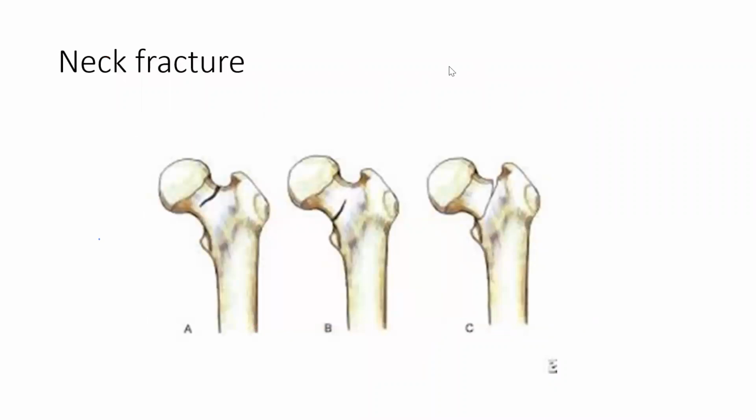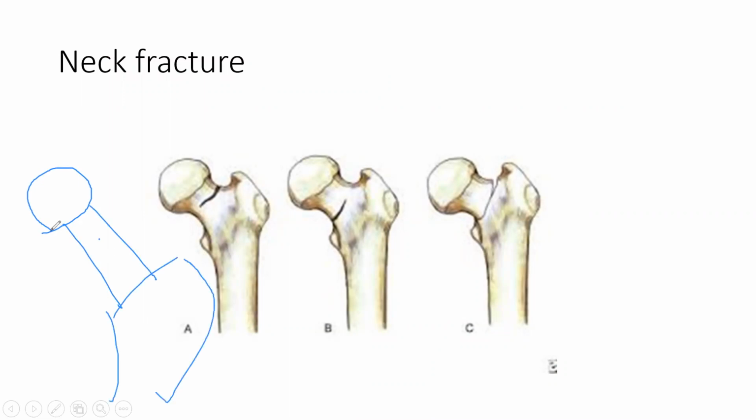Okay, the same thing, the neck. Already I told you what is neck, what is head. So this is your head. Then comes the neck, and from here the greater trochanter and all that starts. In the neck there are three types of fracture. It can fracture here, it can fracture here, it can fracture here. It can fracture upper, it can fracture in between, and it can fracture at the last part. So there are three varieties of fracture.